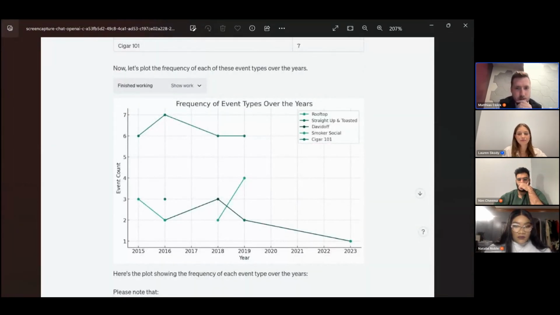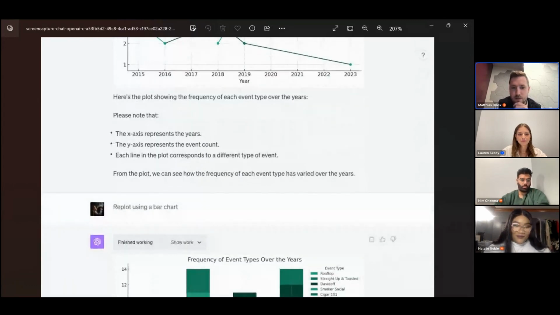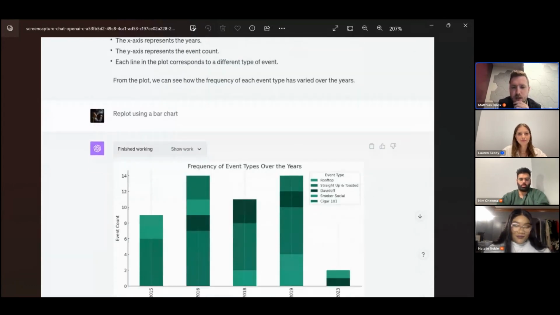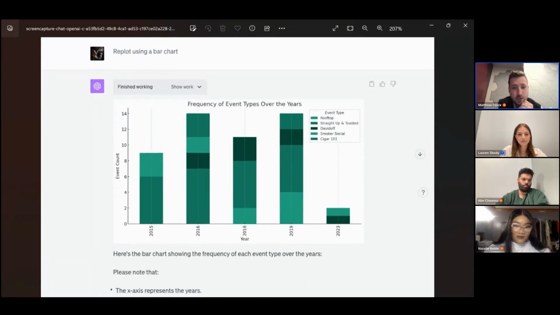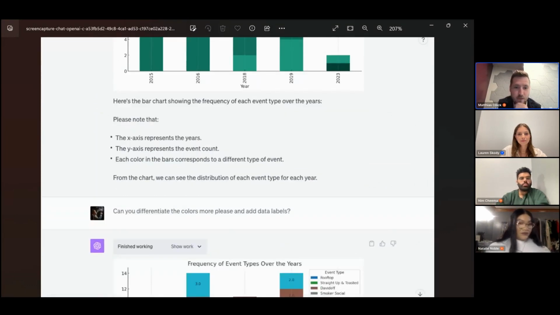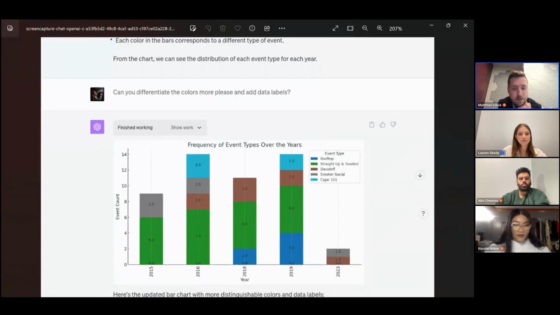Now, the graph is pretty ugly. So I responded, replot using a bar chart. So now we have the frequency of the events over the years. Looks good, but it's a little hard to tell which events are which because it shows green for everything. So my next response was, can you differentiate the colors and add data labels? So now we have colors on these bar charts with data labels.